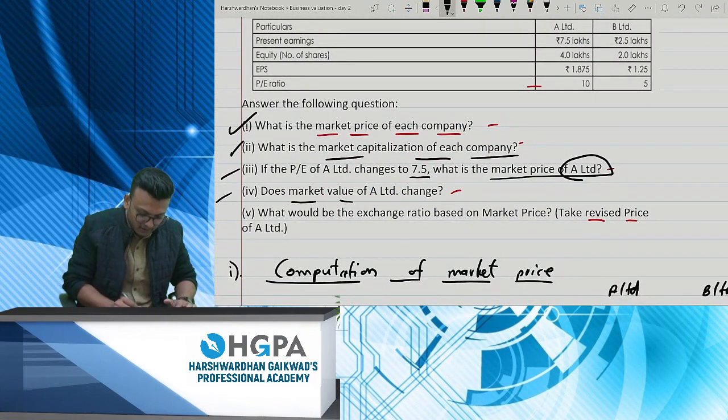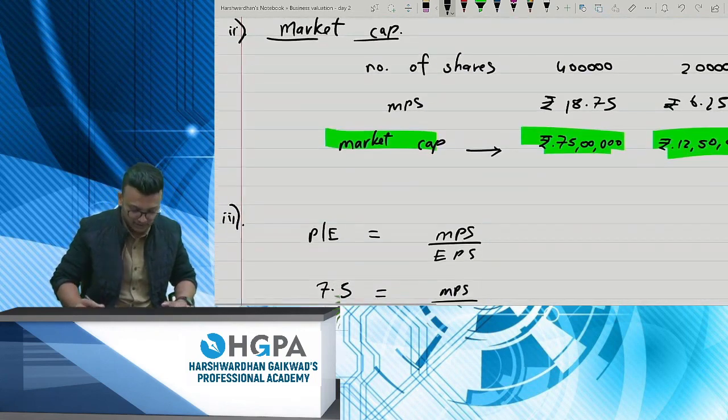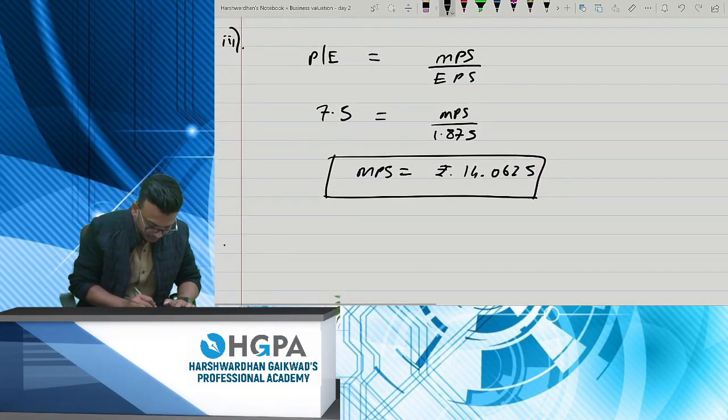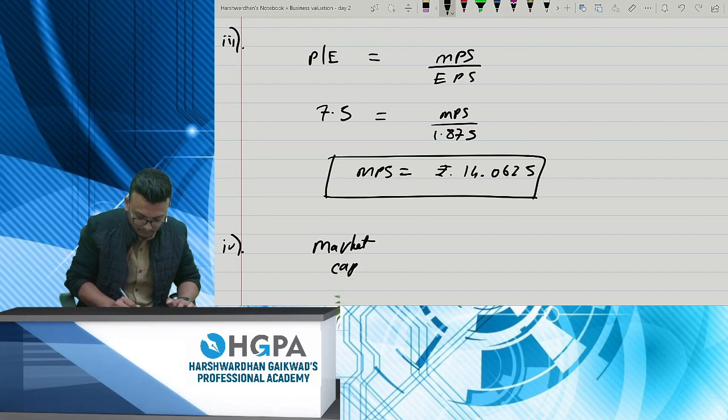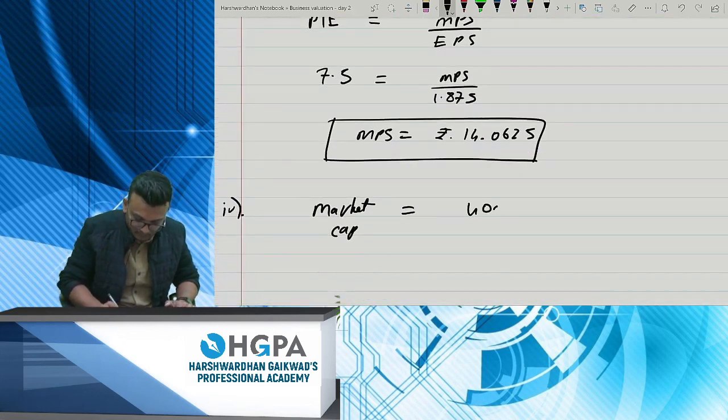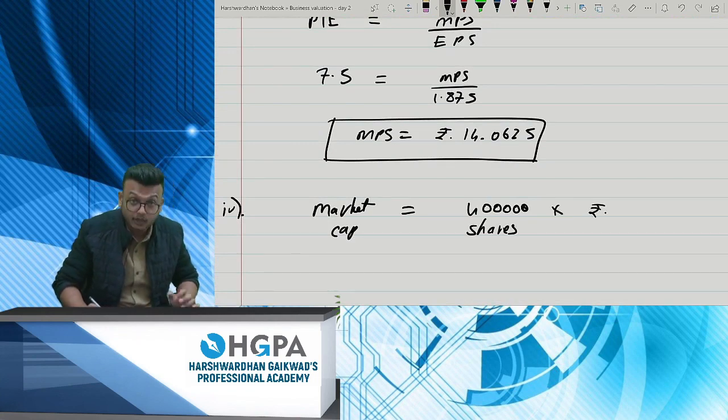Okay. Now the next question. Does market value of A Limited change? Yes, the market value will change because the new market cap will be according to this price now. So the fourth question will be market cap according to the new one. So this will be number of shares, I think it was 4 lakhs, 4 lakh shares into rupees, the new price 14.0625.